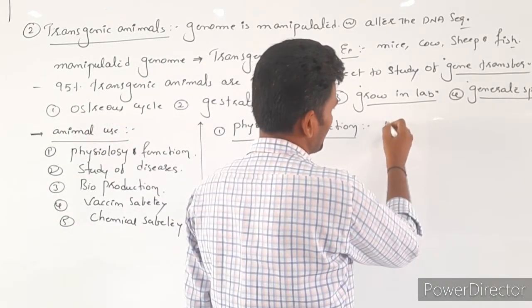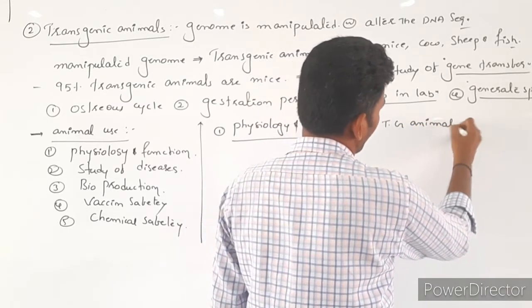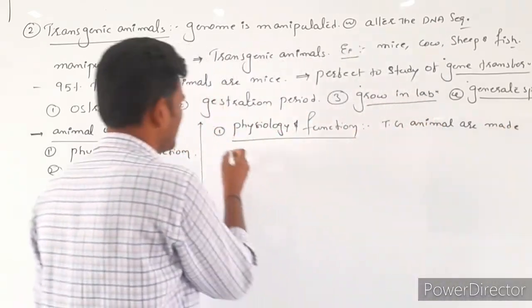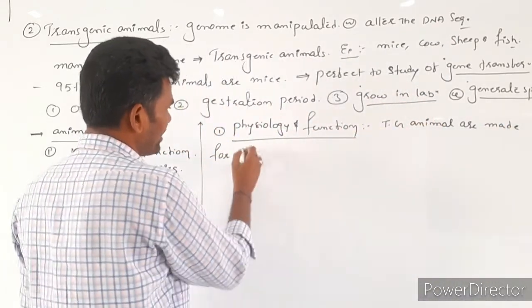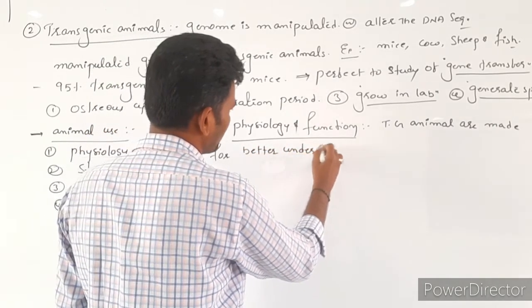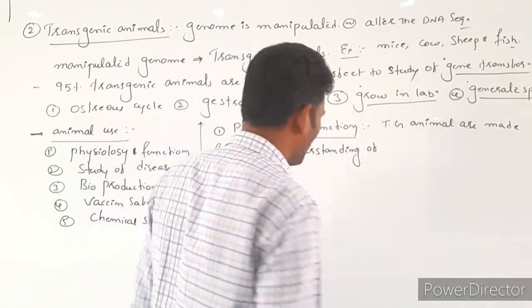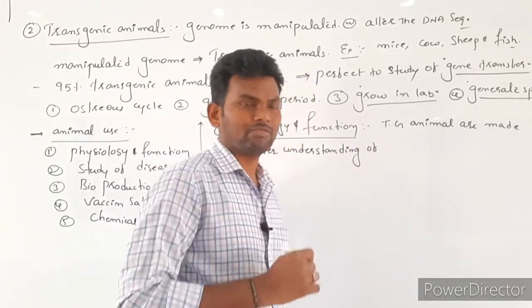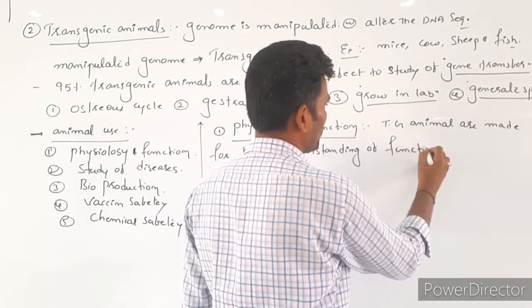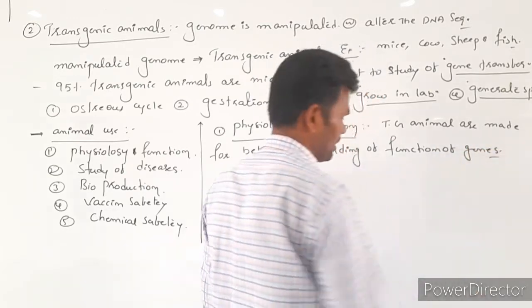Especially transgenic animals are made for better understanding of the function of genes in a cell.